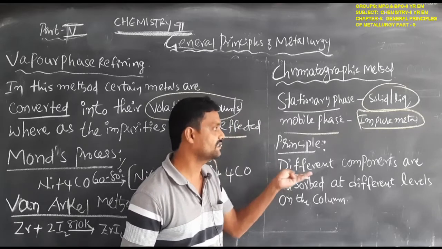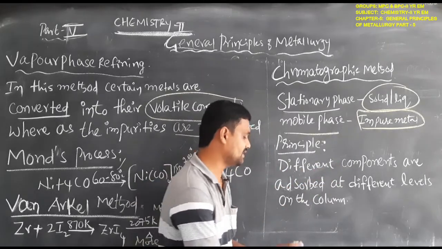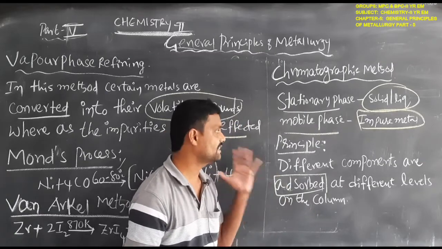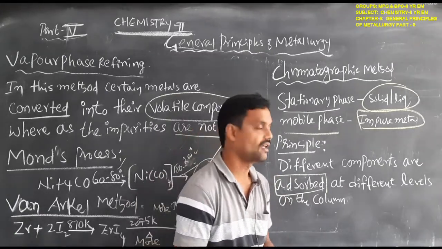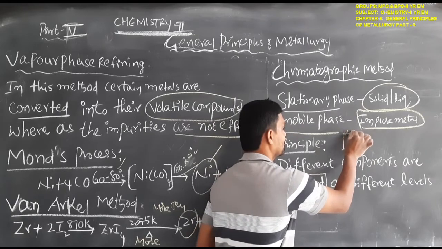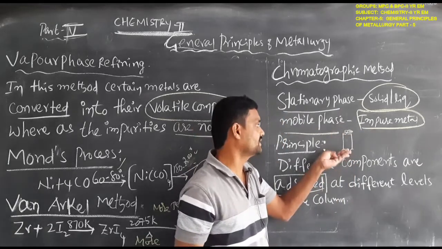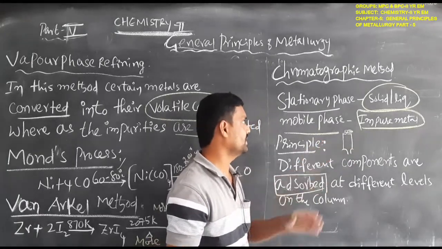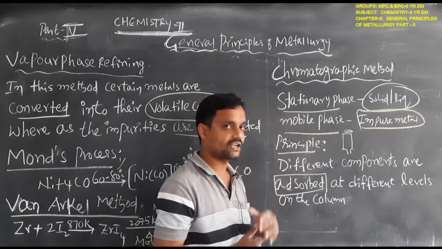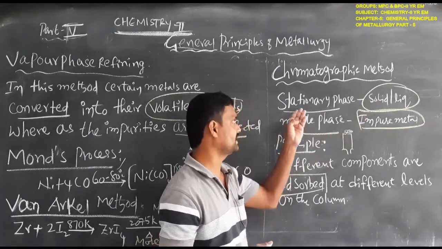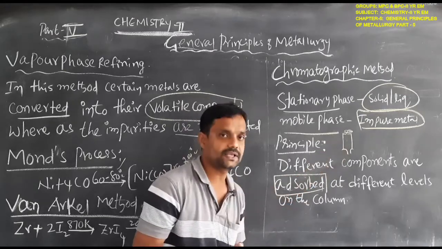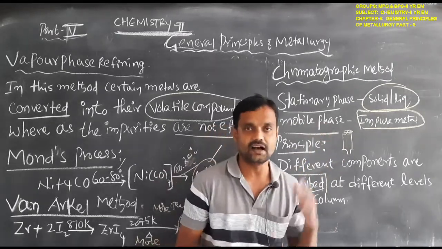For example, this is the rough diagram for column chromatography. In column chromatography, there are two phases: the impure metal acts as the mobile phase, and a solid or liquid material acts as the stationary phase. Different components are adsorbed at different levels on the column. This is the main principle involved in this chromatographic method.